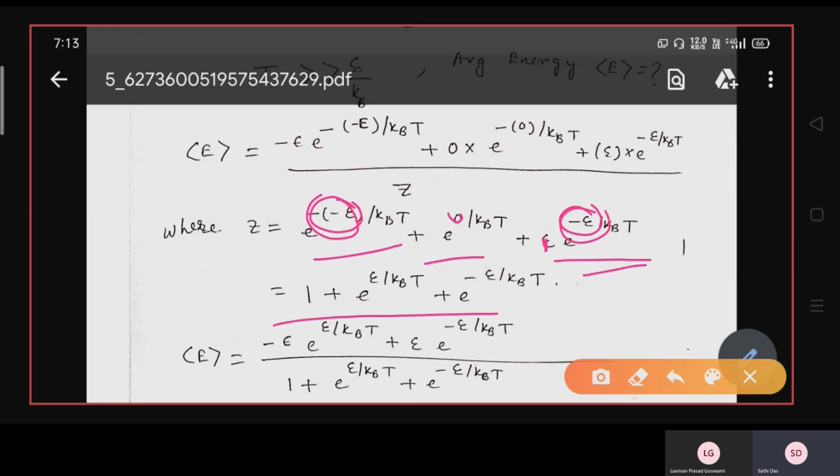So the partition function will be Z equals e to the power 0, which means 1, plus e to the power epsilon by kT, plus e to the power minus epsilon by kT.